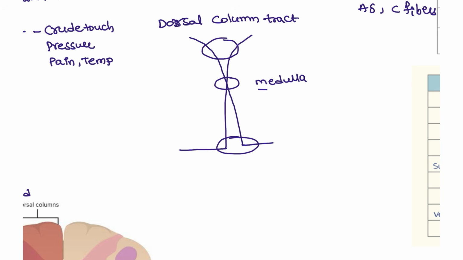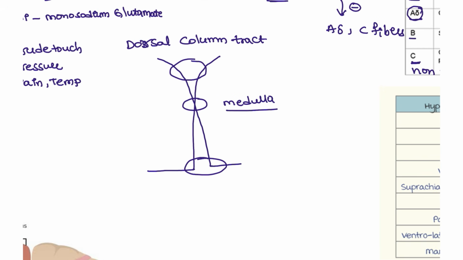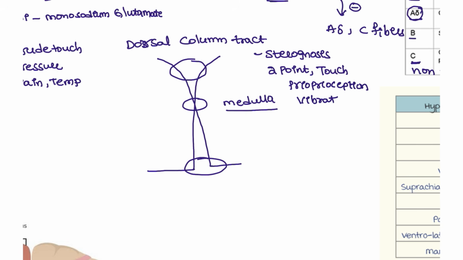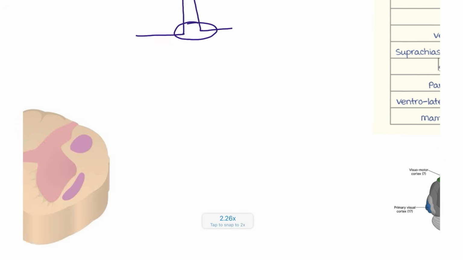So the decussation is placed at the medulla. Now what are the functions of the dorsal column tract? Stereognosis, two point discrimination, and also light touch, proprioception, and vibration. This is seen in the dorsal column tract.